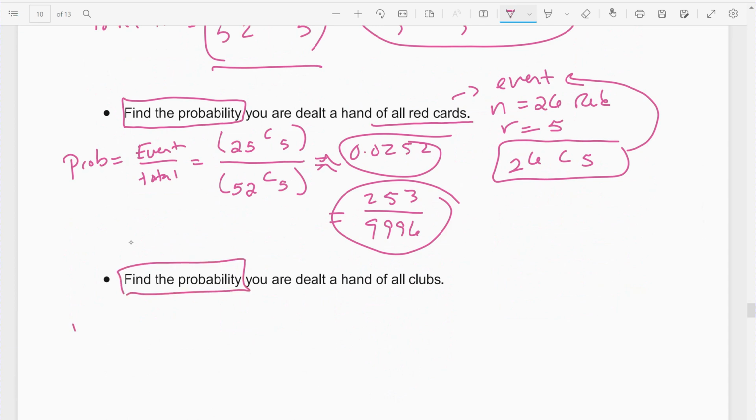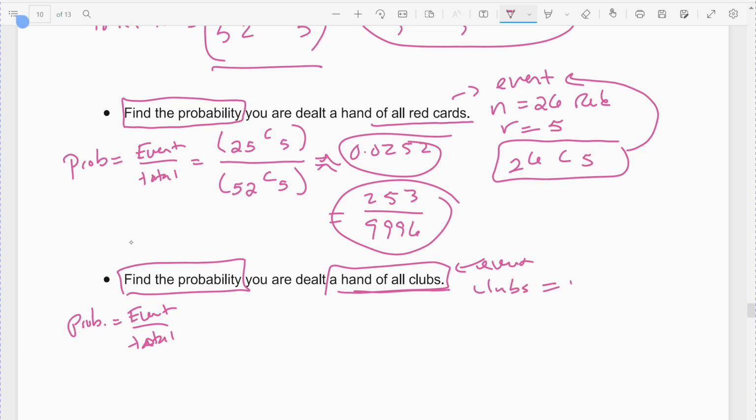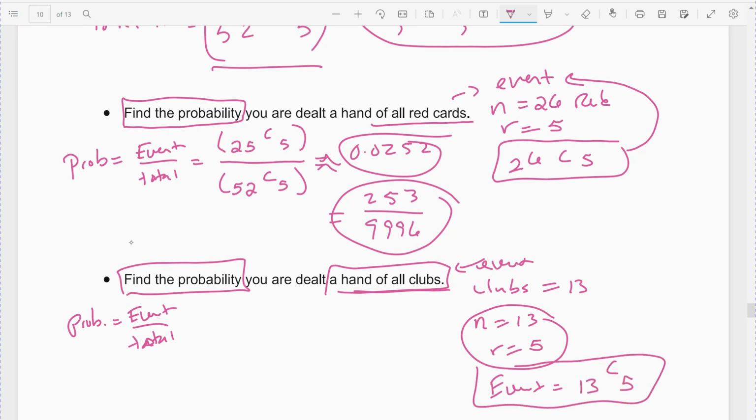Alright, find the probability. So again, probability is my event over my total, which again, I'm going to use 52 choose 5 as my total. What's the chance my event is that I get a hand of all clubs? Well, this time the clubs is what we're picking. There are 13 clubs, so N is 13. I'm going to choose 5 of them. 5 clubs. So my event would be 13 clubs, choose 5. That's my handful of 5 clubs.